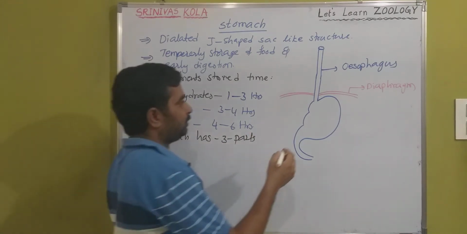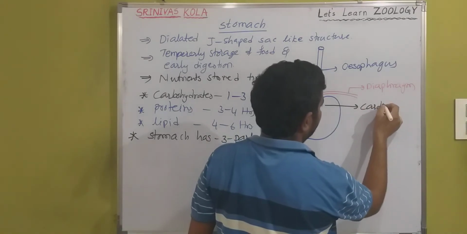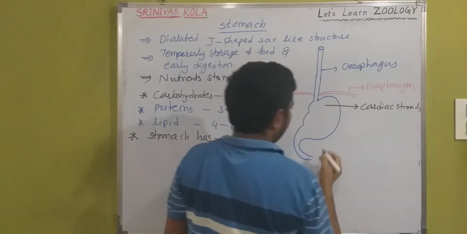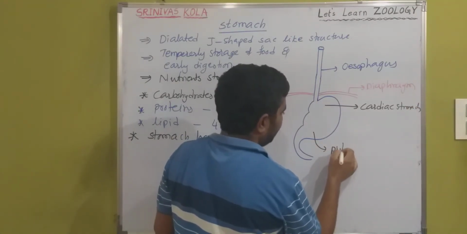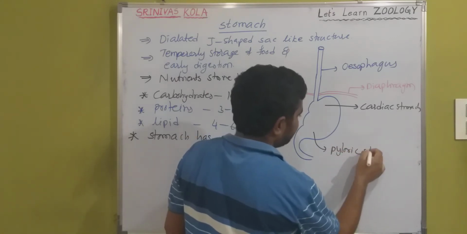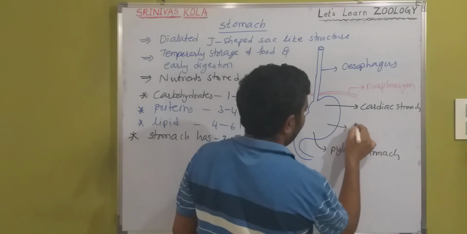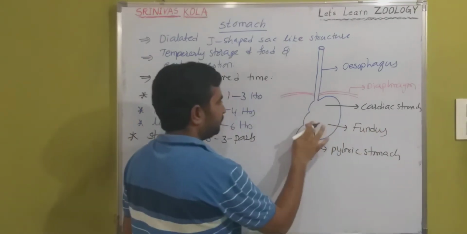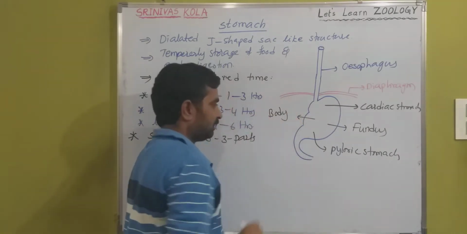For example, the upper part is the cardiac stomach, the lower part is the pyloric stomach, and the middle part is the fundus, and the major part is the body. This is the body part.